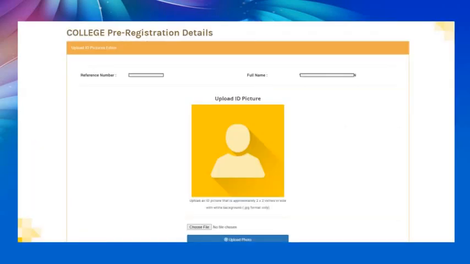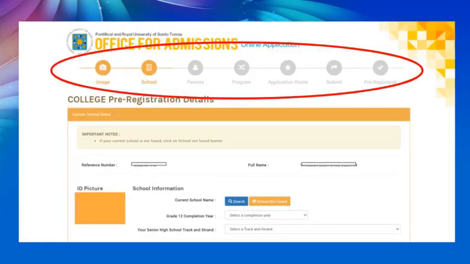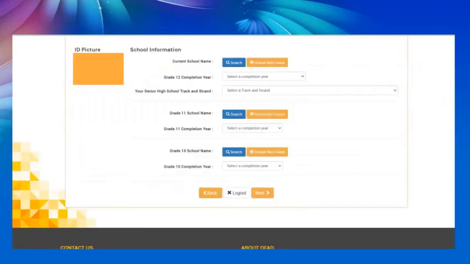Then it will take you to the page where you'll upload your photo. Please upload a JPEG file with white background. In this part, you can already see the information that they will require from you to complete your pre-registration. So you just uploaded your image. Then you have to put your school. Then you have to complete the information on parents, program, and the application route, which is mostly USTAR, and then submit. When you're done with that, then you'll be pre-registered.